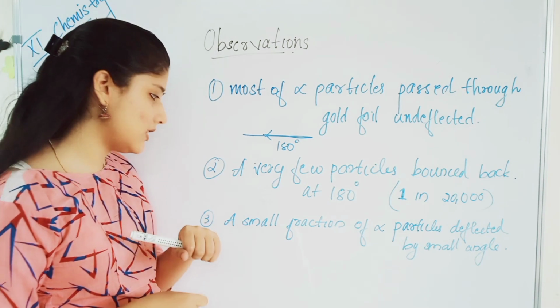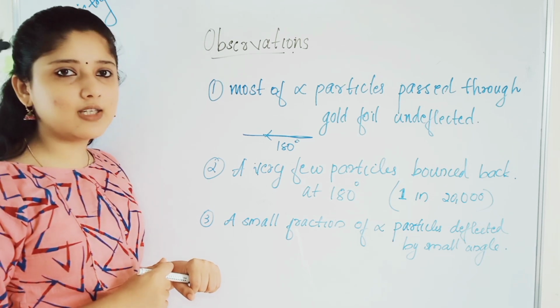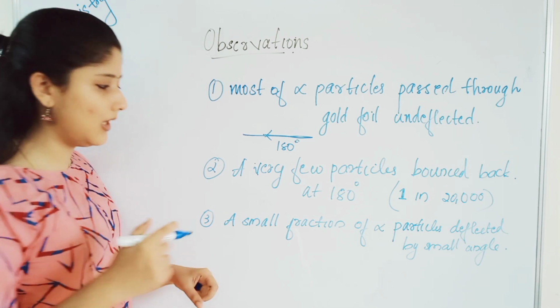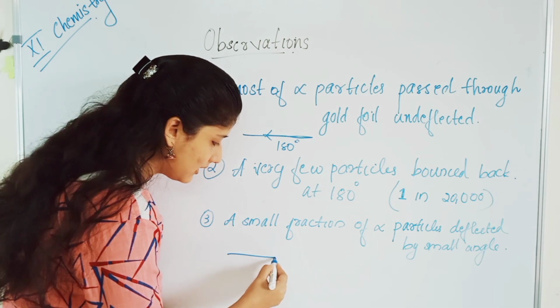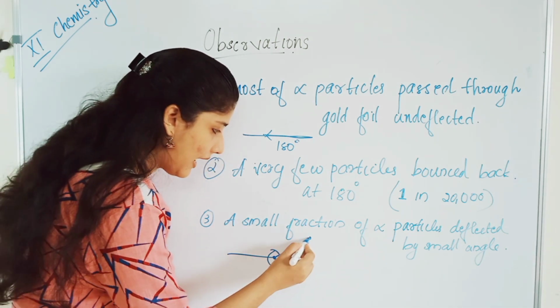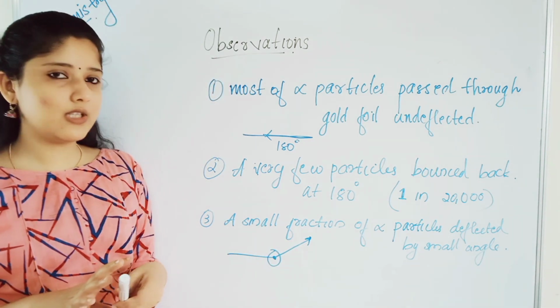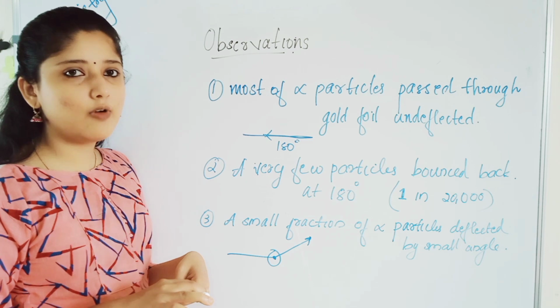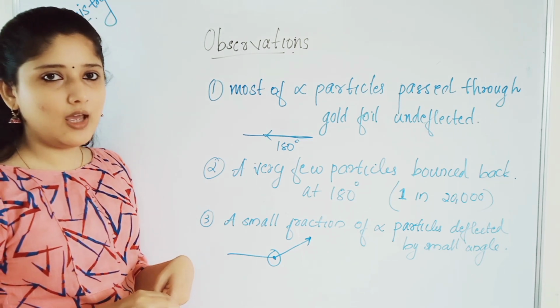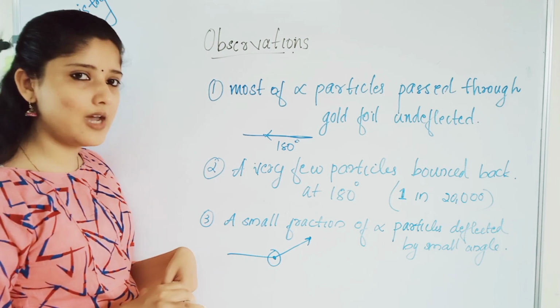And the third observation is that a small fraction of the particles got deflected at very small angles. These were the three important observations that Rutherford got from his alpha particle experiment. And next we will study the conclusions of the alpha particle scattering experiment.